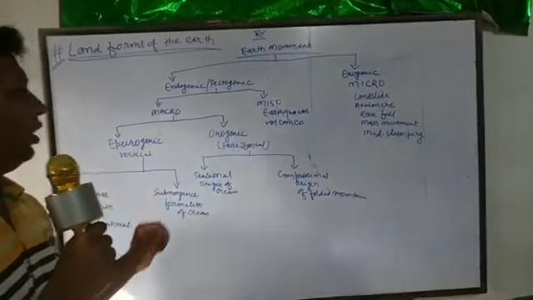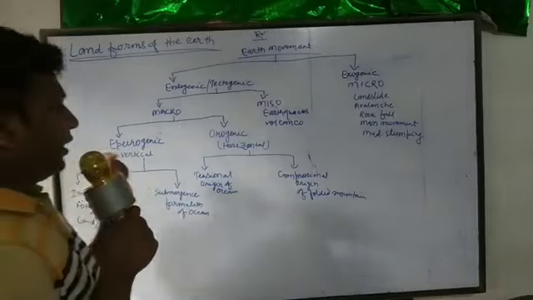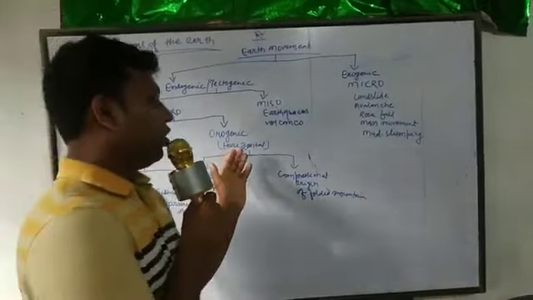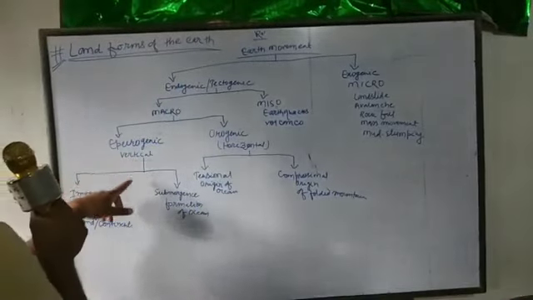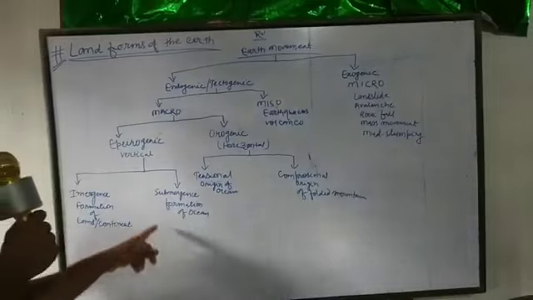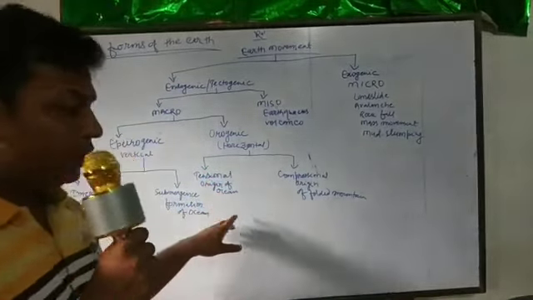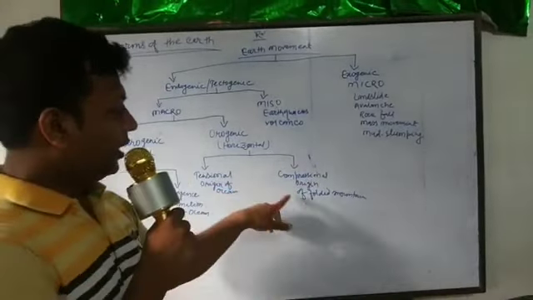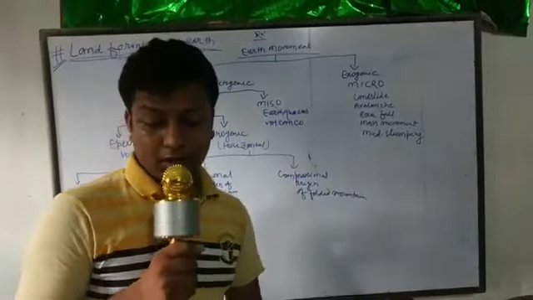Epeirogenic is vertical force and orogenic is horizontal force. With epeirogenic we have emergence and submergence, and with orogenic we have tensional force, that means origin of ocean, which we are going to discuss, and compressional force, which is origin of folded mountain.